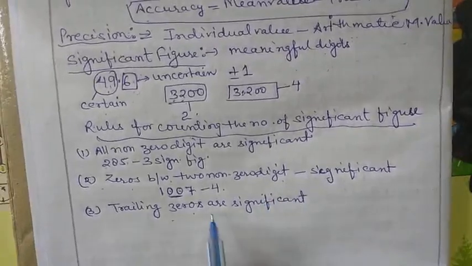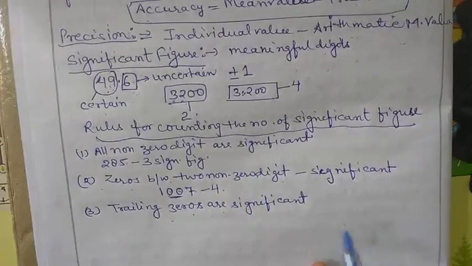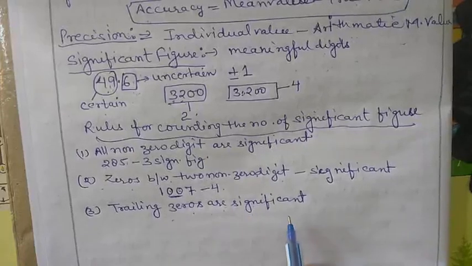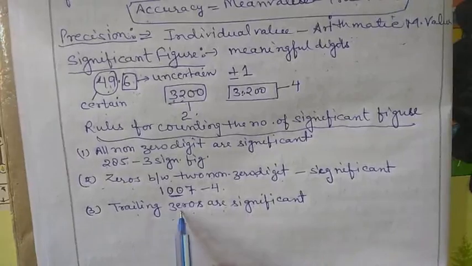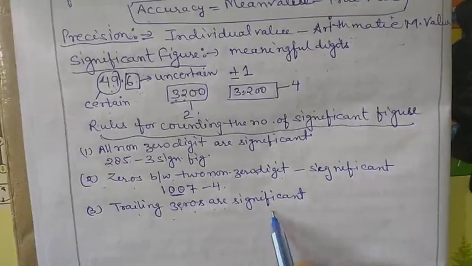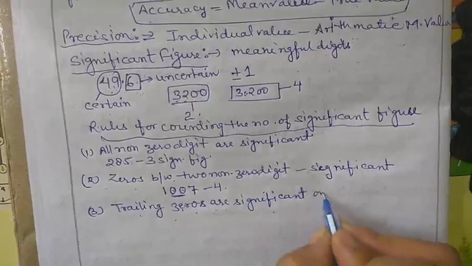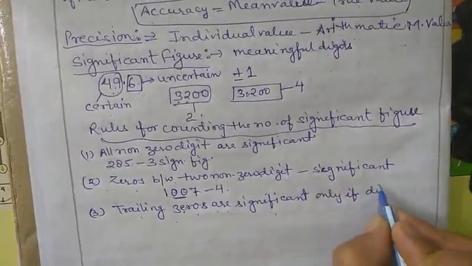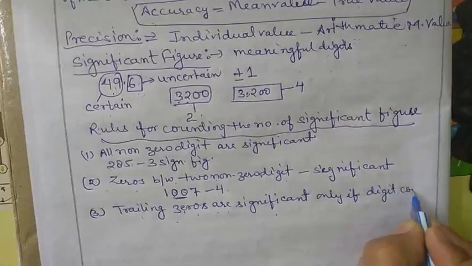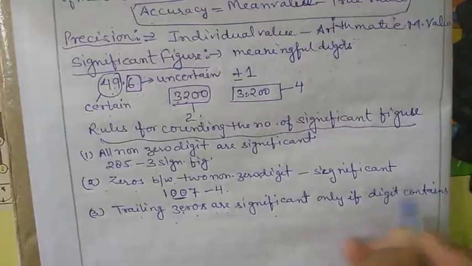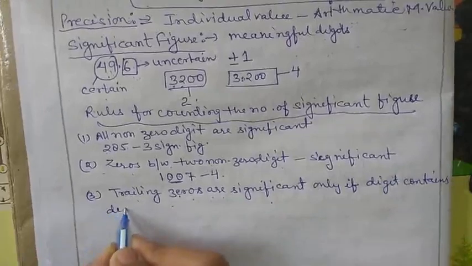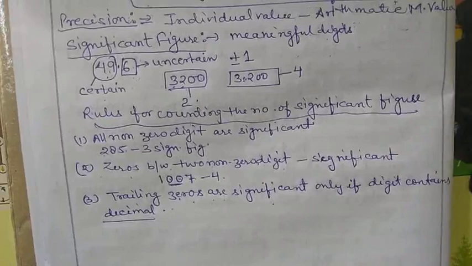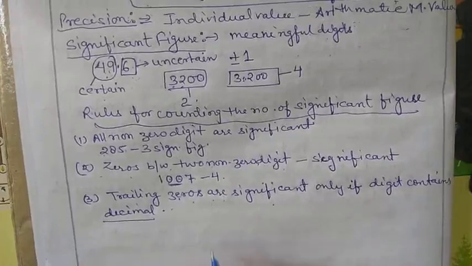Trailing zero means the zeros which are present at the last of the digits. Trailing zeros are significant only if the number contains a decimal.